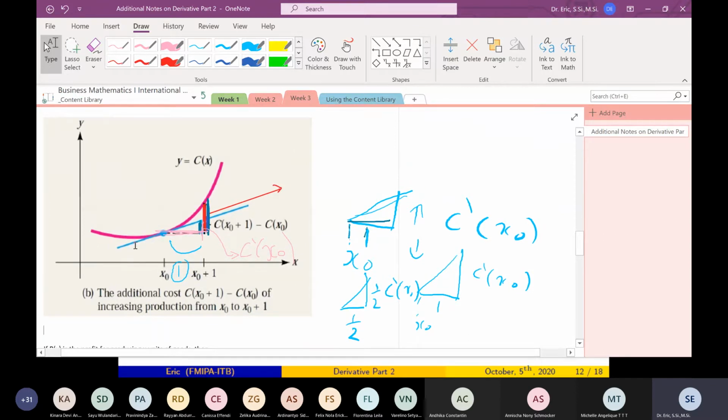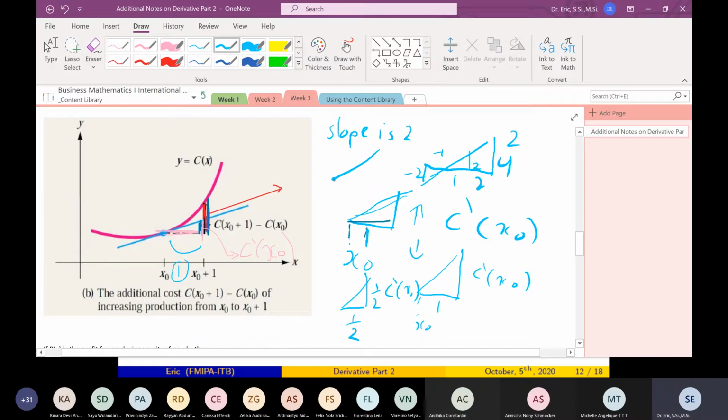Look at the blue line. This is linear. If you go 1, it goes up by 2. If you go 2, it goes up by 4, etc. If you go minus 1, it will go down by 2 if the slope is 2. If the slope is 2, what does the blue line here mean?